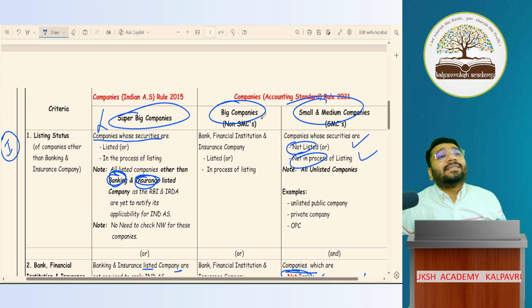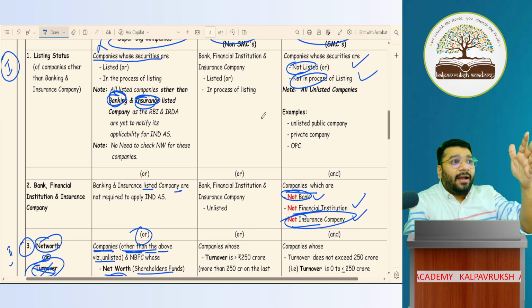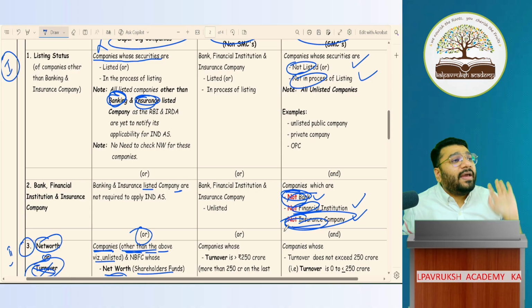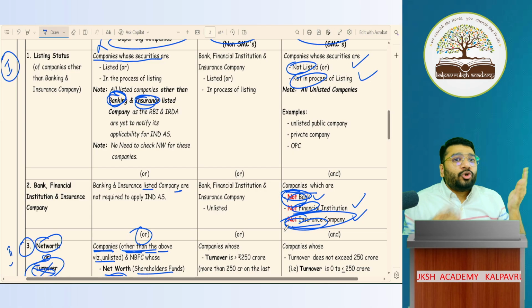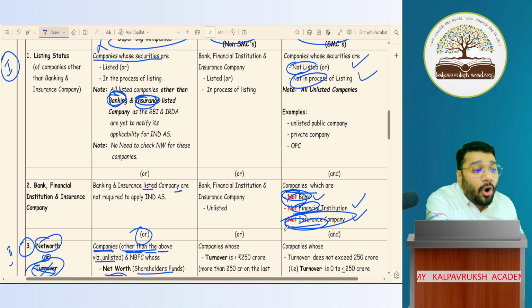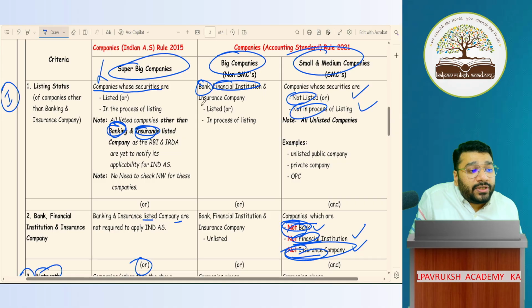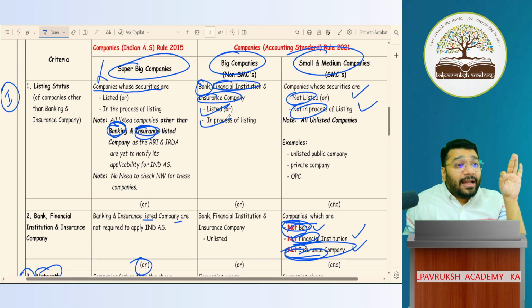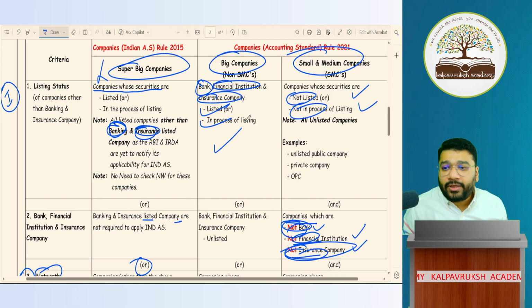And they are also kicked out of SMCs. Because SMCs, what did they say? Oh, you're a bank, get lost, no exemption. So banks, FIs, insurance companies are kicked out of SMC. So where will bank and insurance go? Super big door also closed. Small company door also closed. Only one door is open, which is what? Big companies. So all the banks, financial institutions, insurance companies which are listed or in the process of listing will be called big companies. So HDFC Bank, Axis Bank, Kotak Bank, SBI, Karur Vysya Bank, all these will come where? Big companies by default. Okay?